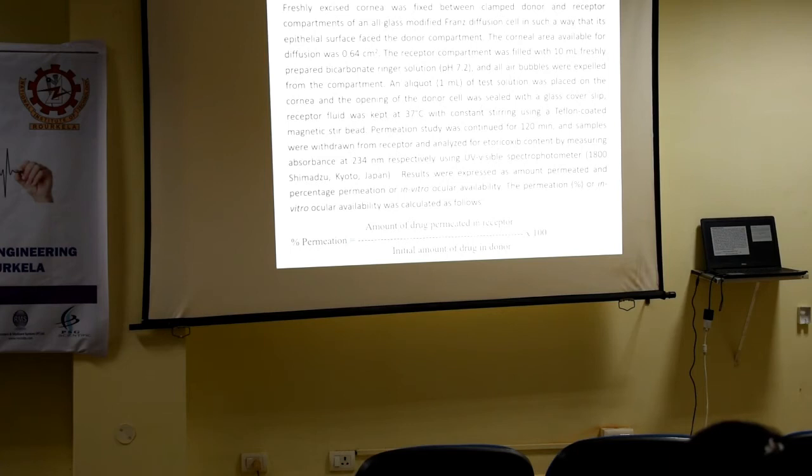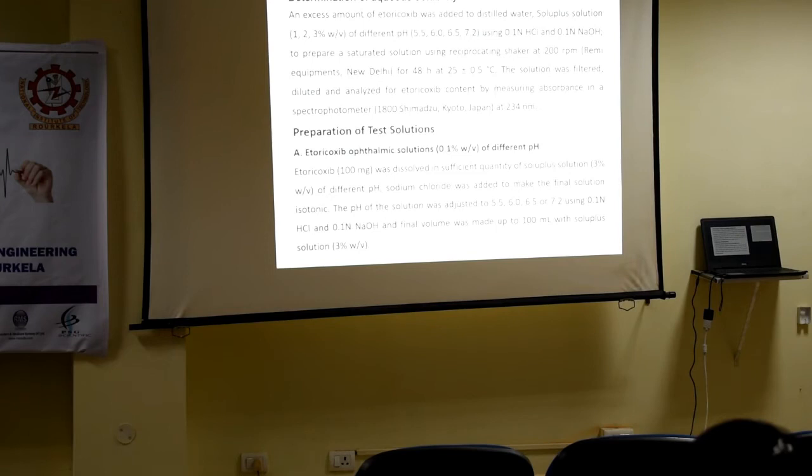Similarly, the percentage permeation is the amount of drug permeated in the receptor divided by the amount of drug in the donor, times 100, so it gives the percent permeation. Then here we started the aqueous solubility study of the drug. As I already told you, its solubility is very low. So that's why we tried several solvent systems like distilled water and Soluplus solution.